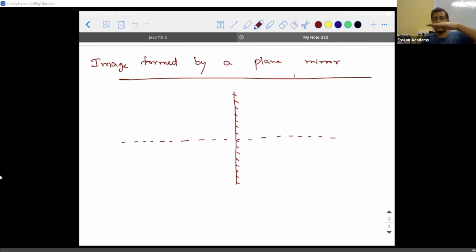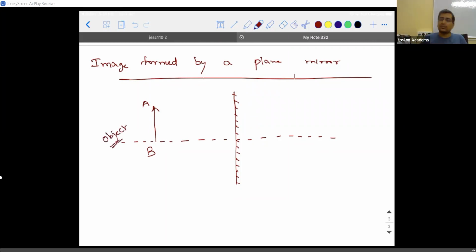Let's say there is a surface, your bed, you're standing on top of it, and the plane mirror is like this. Let's say you are standing in front of the plane mirror, and your height is taken to be the distance between the points A and B. So, this is called the object.